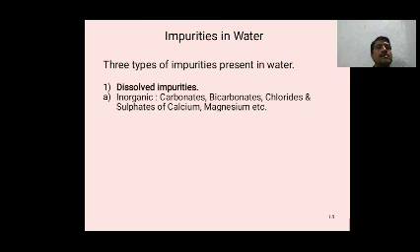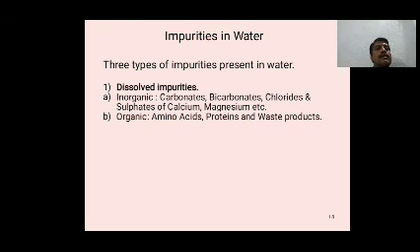Inorganic compounds: carbonates, bicarbonates, chlorides and sulfates of calcium, magnesium, etc. Organic compounds like amino acids, proteins and waste products.